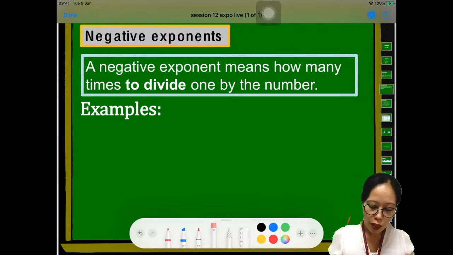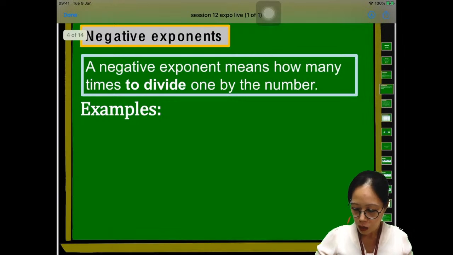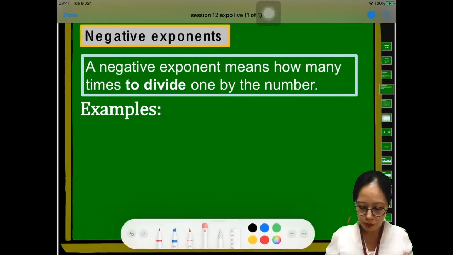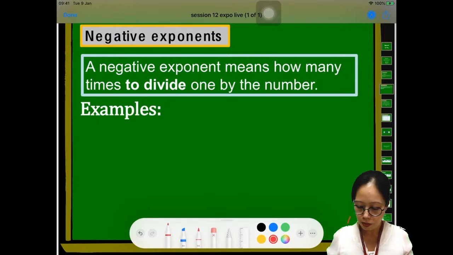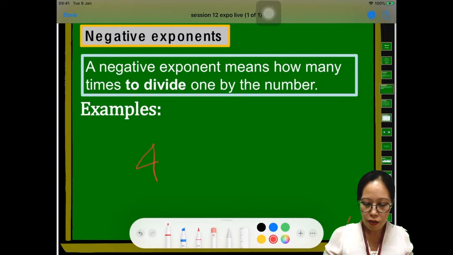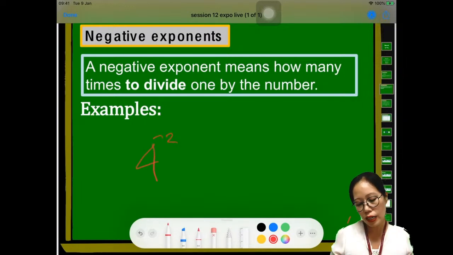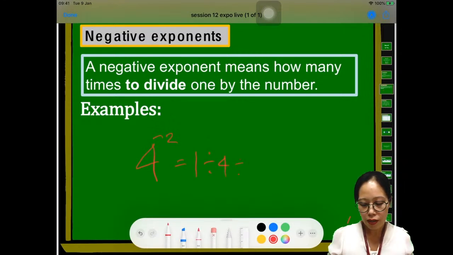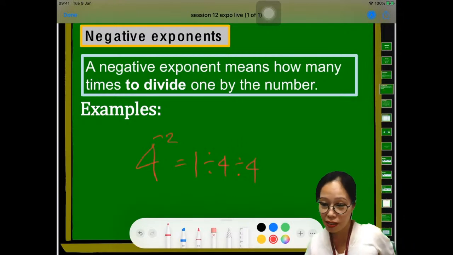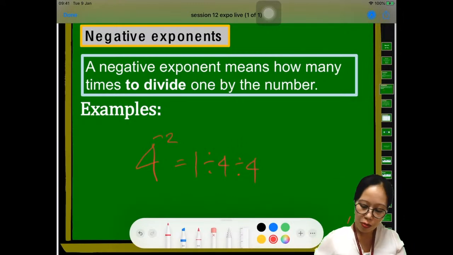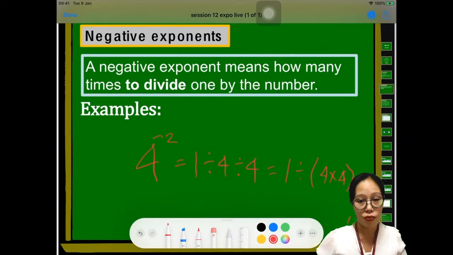Okay. So what about if we have 4 raised to a negative 2? 4 raised to negative 2. So 1 divided by 4 divided by 4. Oh, it's very easy, right? Or we can write it as 1 divided by 4 times 4, of course, right?